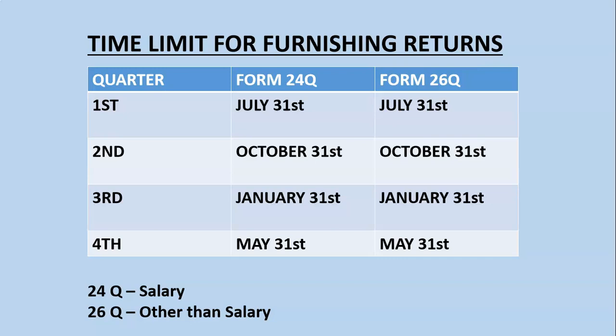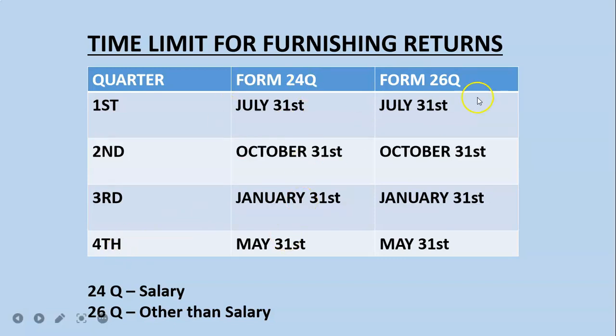For the first quarter, April, May, June, the due date for filing is July 31st, both for Form 24Q and 26Q. And for the second quarter, it is October 31st. And for the third quarter, it is January 31st. And for the fourth quarter, it is May 31st.